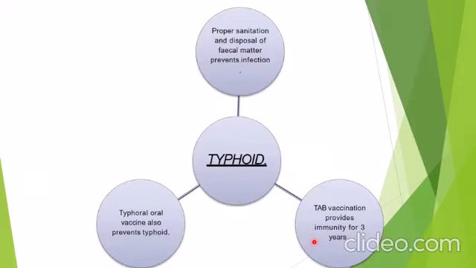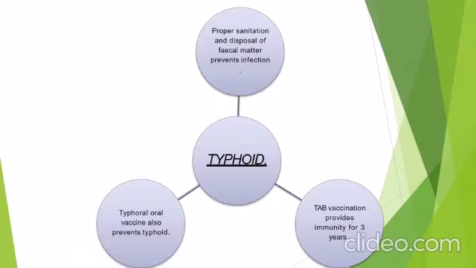Okay, so if we talk about typhoid, it is caused basically by bacteria. The infectious agent involved in it is bacteria.